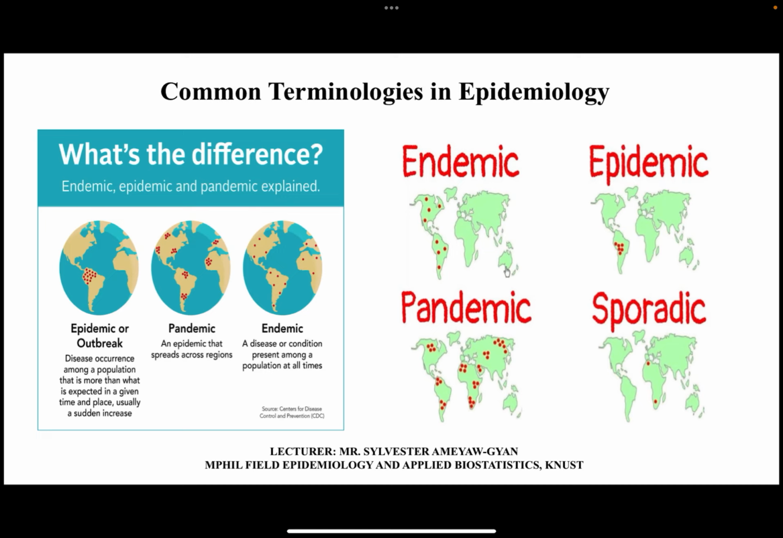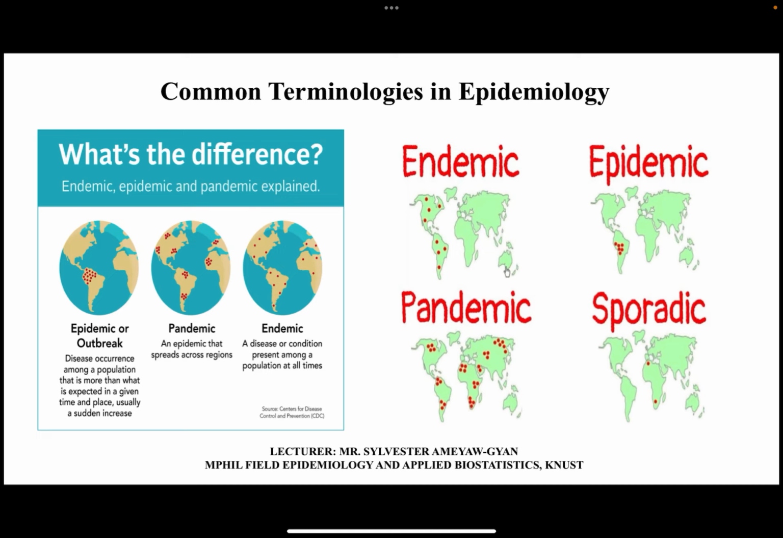Another example can be a dengue fever increase across a country during rainy season. In such a situation, you can call it an epidemic. Now, what is an outbreak? An outbreak is also an epidemic, but when it is localized.